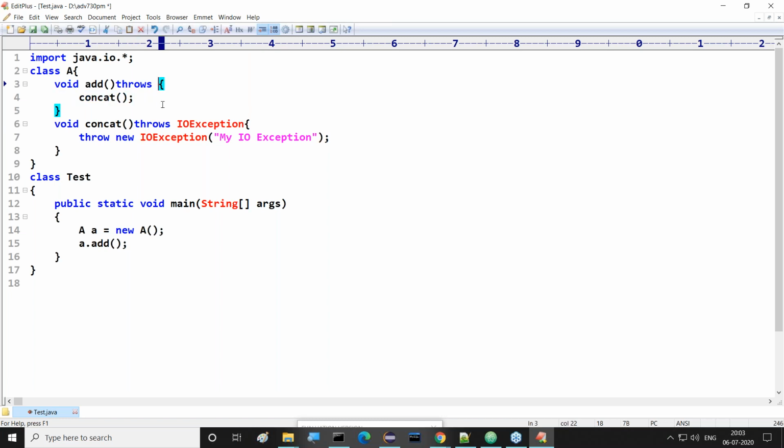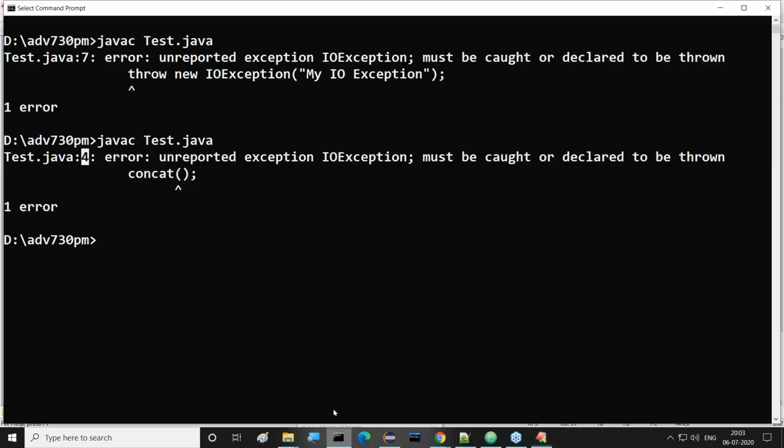So this exception I want to bypass. Either we have to use the same IOException or we have to use a superclass of the IOException. The superclass of the IOException is Exception. That Exception class we can use to bypass it. Now let me check this clearly. We compile and execute with javac Tester.java.